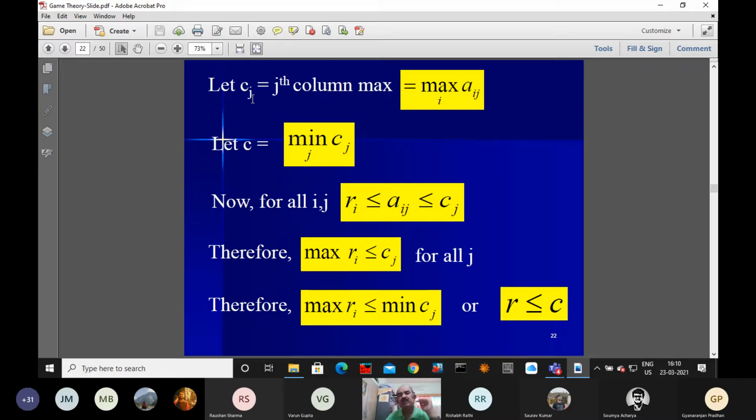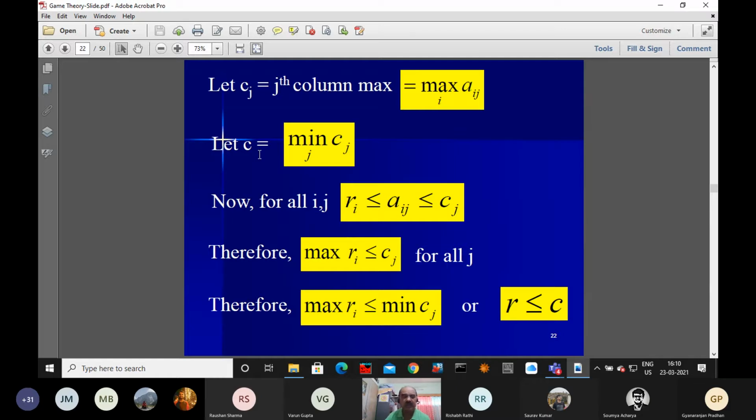So after finding the maximum value, there are such columns and we are minimizing over j, like C1, C2 up to Cn. Whatever the minimum we are getting, that is becoming our small c.